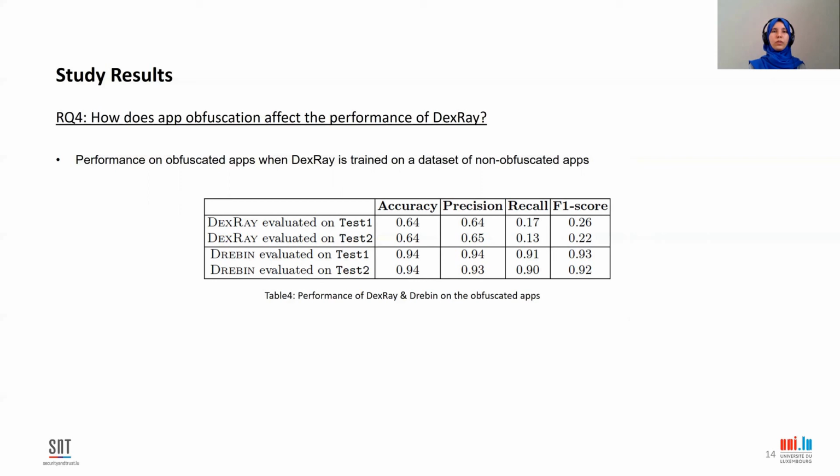Test one includes obfuscated apps whose non-obfuscated version DexRay has seen in the training. And test two includes obfuscated apps whose non-obfuscated version DexRay has not seen in the training. In both cases, we can see that the performance of DexRay is low. As for Drebin, its detection performance is stable.